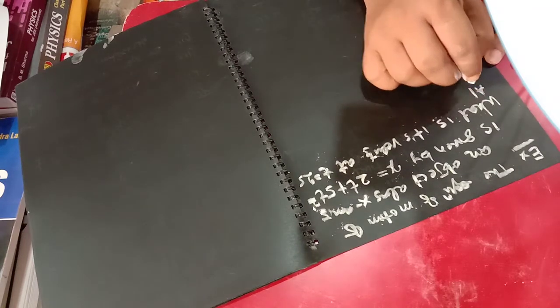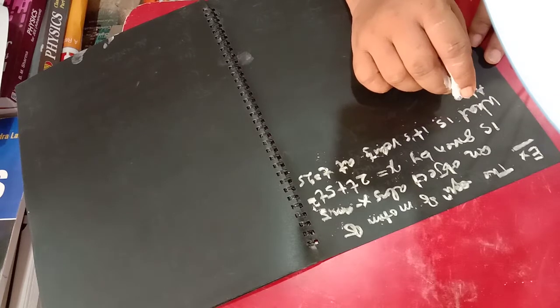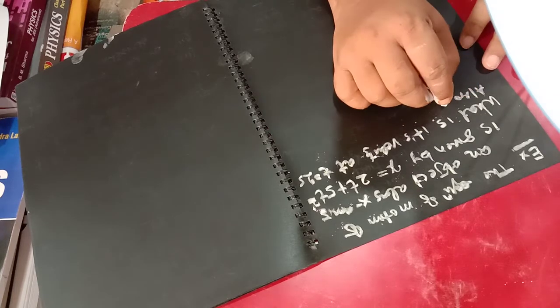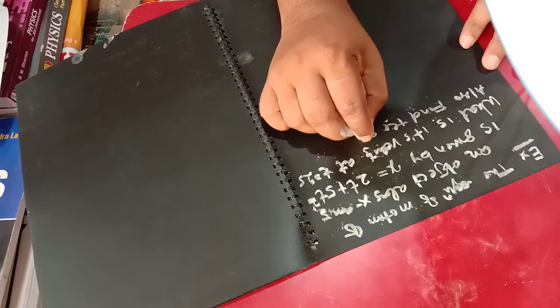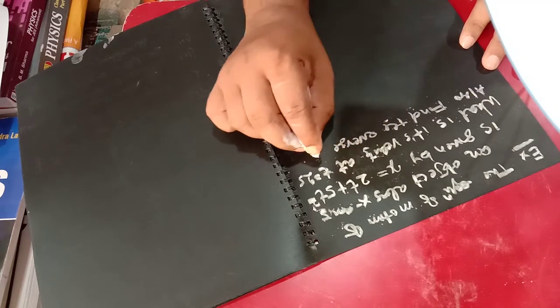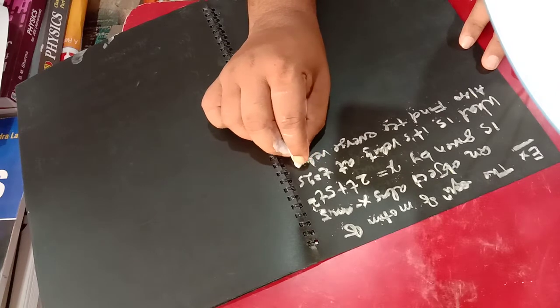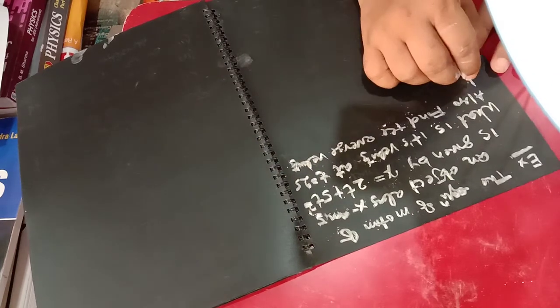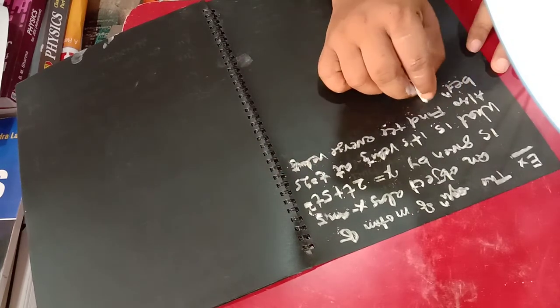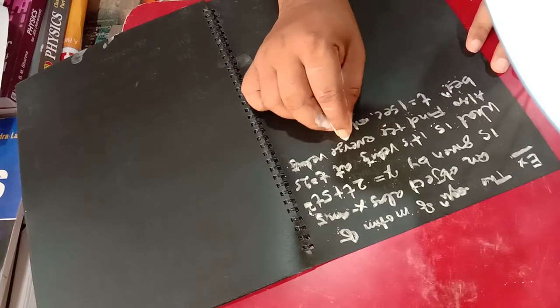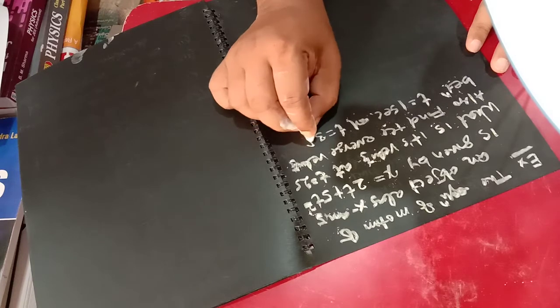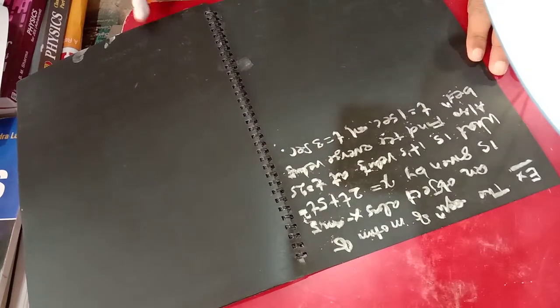Also find the average velocity between t 1 second and t 3 seconds. So what is my question, just look here, whenever you are looking at the question,